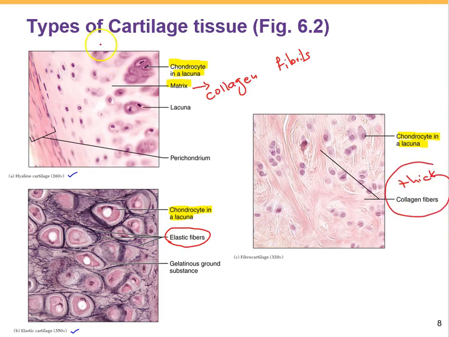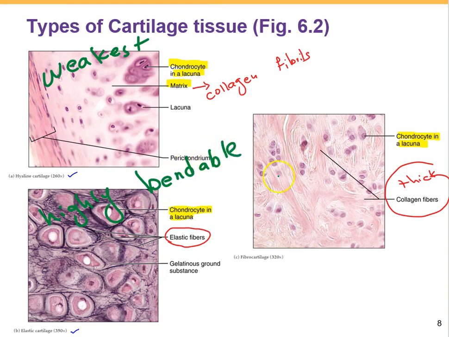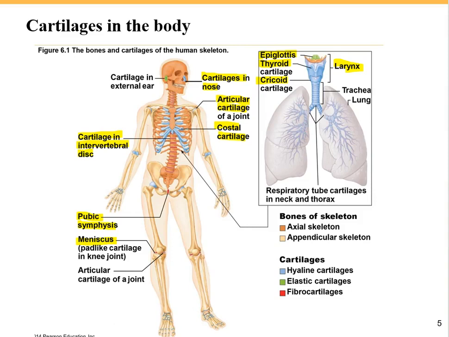Because of their different structure, they have different function. The hyaline cartilage is the weakest type of cartilage in our body. The elastic cartilage, because of the elastic fiber, is the highly bendable cartilage, and the fibrocartilage is the strongest cartilage in our body. Okay, but let's review where we can find them in this picture.